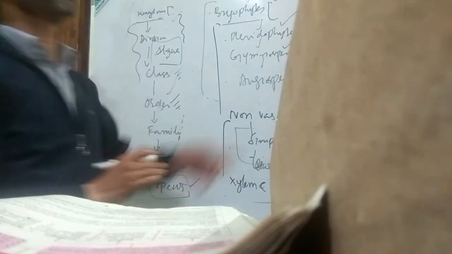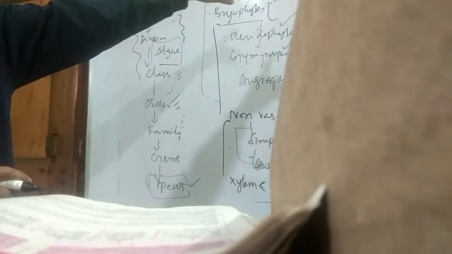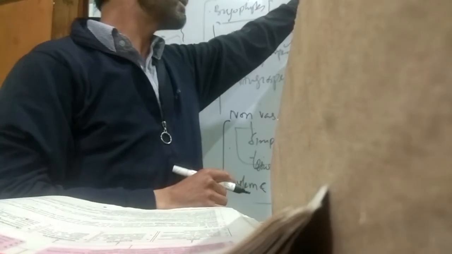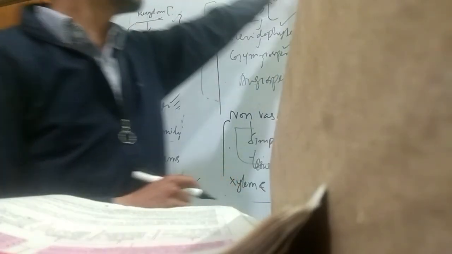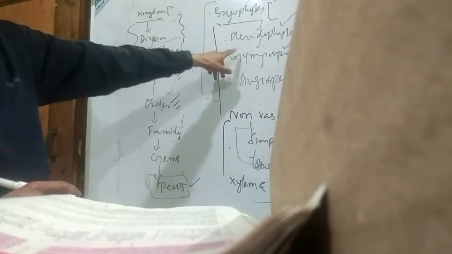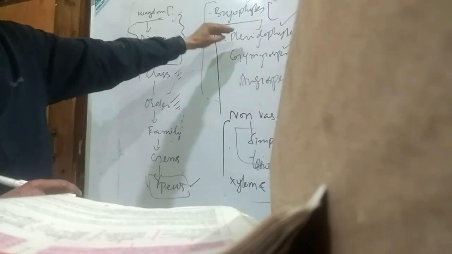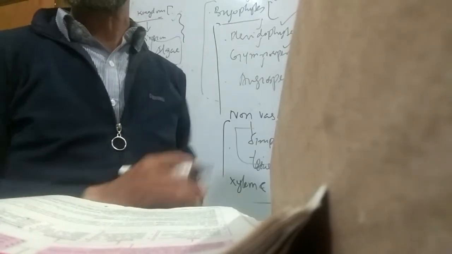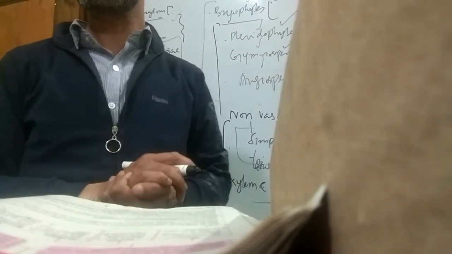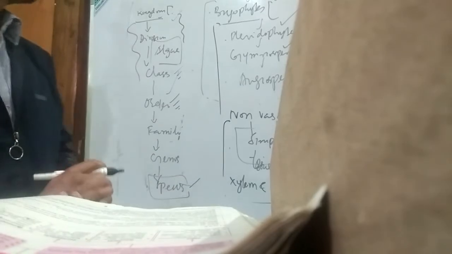Lignin is a secondary cell wall material. Although mosses have simpler vascular cells, these lack lignin. In this respect, mosses too differ from pteridophytes, gymnosperms and angiosperms. Bryophytes are then the most primitive non-vascular plants.